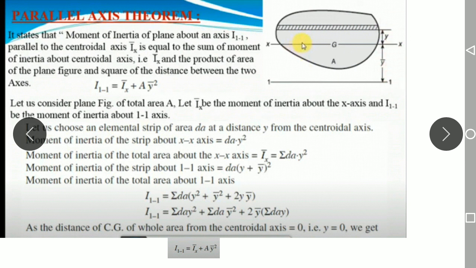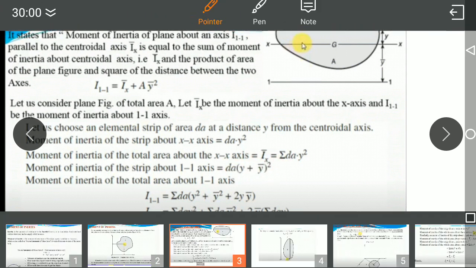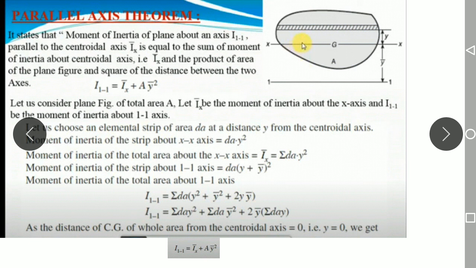Therefore, the moment of inertia of this strip about the 1-1 axis is equal to area into square of the perpendicular distance. Area is dA, into the square of the perpendicular distance, that is y plus y bar whole square. That is the moment of inertia of the strip about the 1-1 axis. So now the moment of inertia of the total area about the 1-1 axis. Similarly, you have considered the strip about the 1-1 axis, so for the whole set of strips you have to apply the summation here. You can use the a plus b whole square formula here, and then find I11.